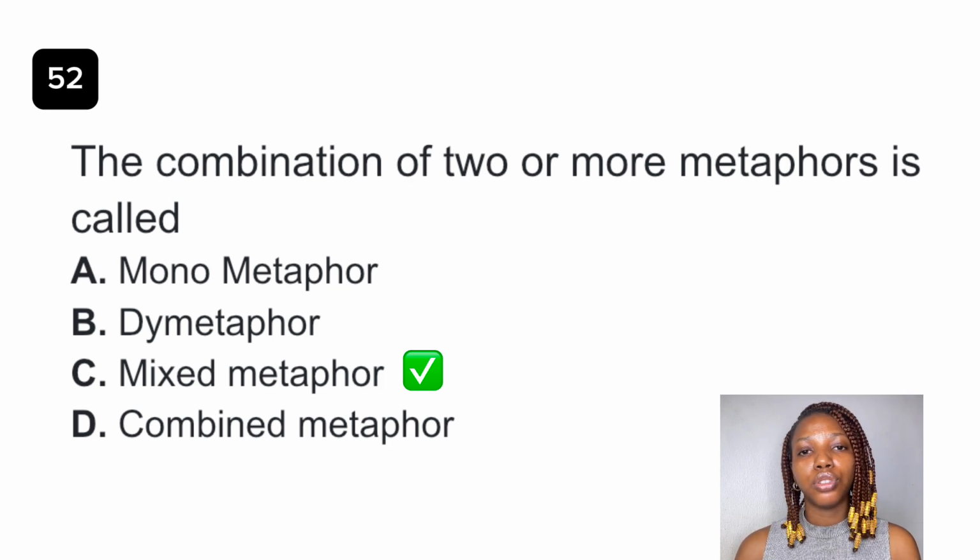Shining star portrays an outstanding personality. Can of worms portrays trouble, a problem, right? Other types of metaphor include implied metaphor, dead metaphor, and extended metaphor. Option A, monometaphor, is not a terminology in literature. Metaphor is also not a standard terminology in literature. Combined metaphor makes sense, judging by the way the question has been presented, but it's also not a standard terminology in literature. So the best answer to this question is option C, mixed metaphor.